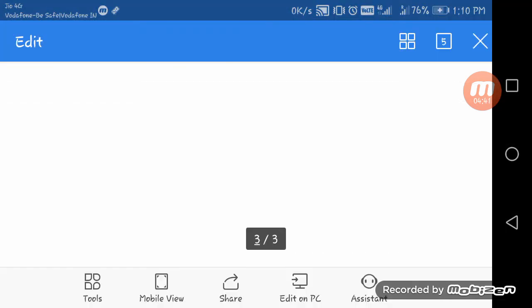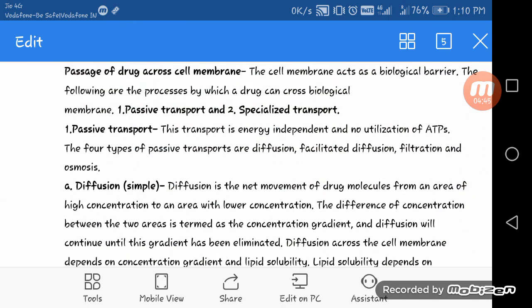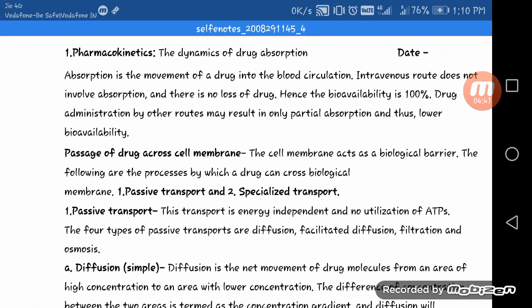So hope you will understand about all four: diffusion,